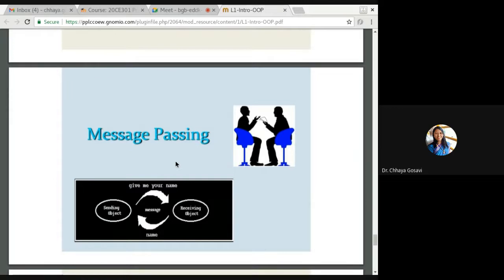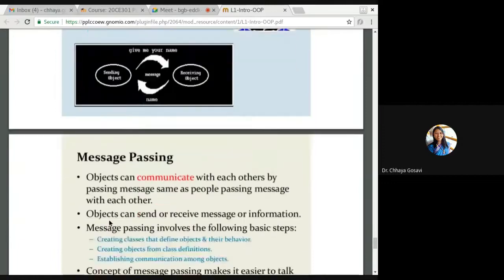If I want to change balance or I want to change marks of a student, I have to call that particular function. So when you call a function, it is called message passing. And when you return from that function, then it is message received. So send an object, give your name, and it will give your name as a return value. So objects can communicate with each other by passing messages.